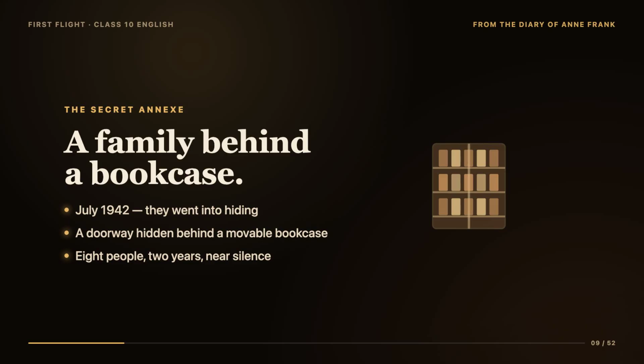They hid in a set of secret rooms hidden behind Anne's father's office building. These hidden rooms are famously known as the Secret Annexe. To reach them, you had to go through a doorway that was hidden behind a movable bookcase. Can you imagine that? A family living behind a bookcase in silence, hardly daring to make a sound, for 2 long years. Anne, her parents, her sister, and 4 other people all hid together in that cramped, secret space.